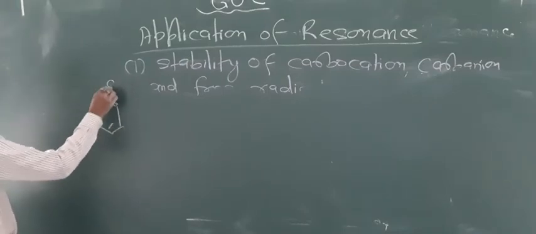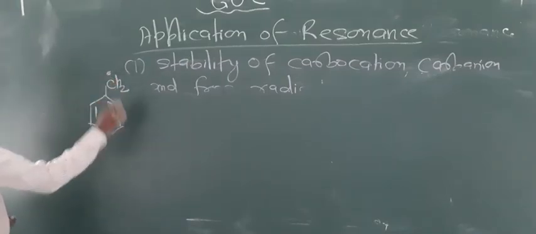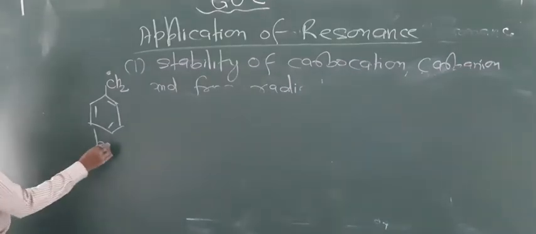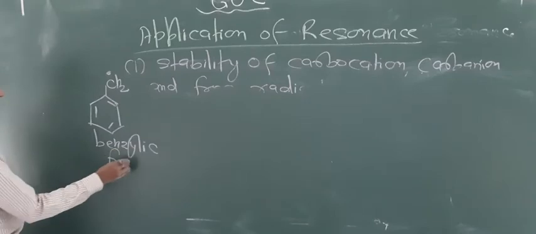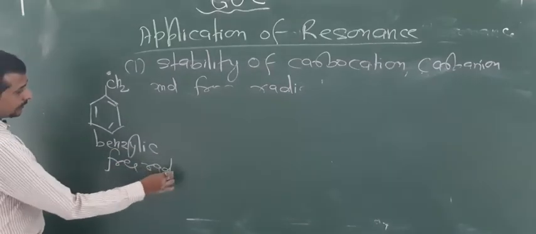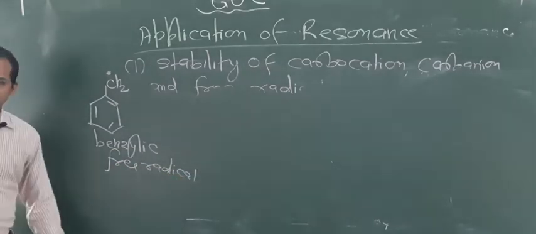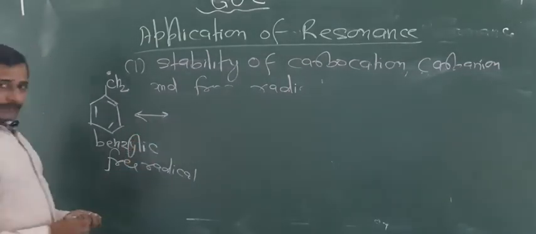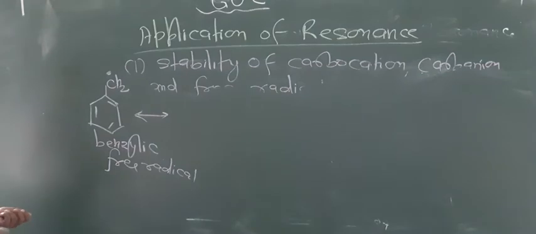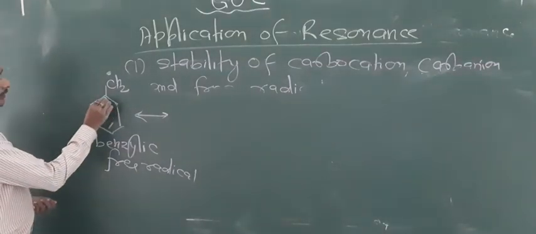For the radicals, this contains one dot. This is known as benzylic free radical. Okay, dear students. Now, how to break the bond? This I told you. According to homolysis, the equal bond